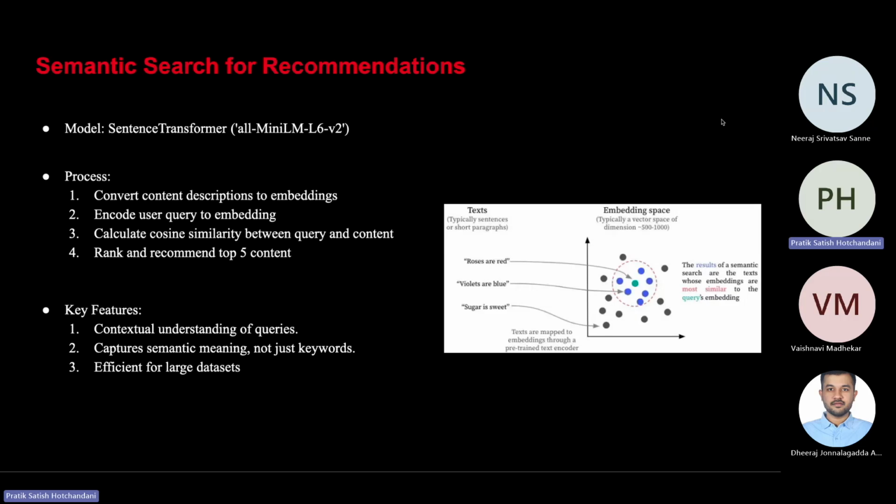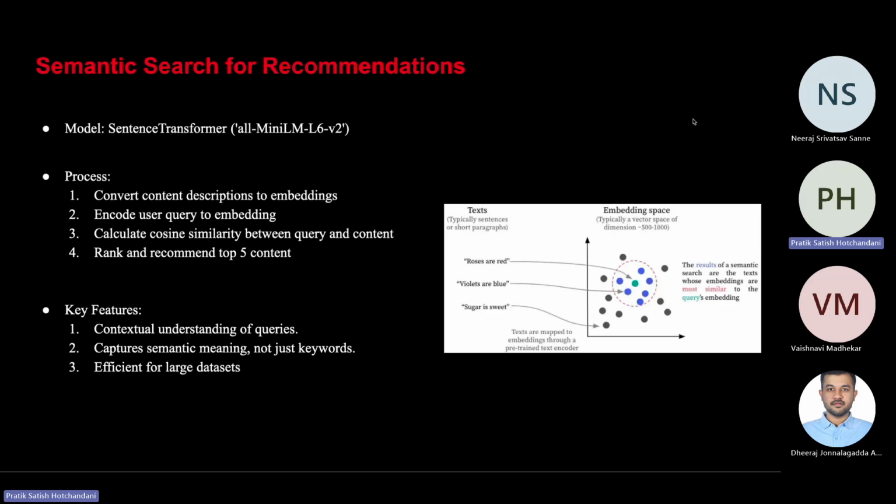First is converting the content descriptions into embeddings. Next is encoding user queries into the same embedding space. Third is calculating cosine similarity between queries and the content. And finally, ranking the recommended contents in the top five. This creates a sophisticated embedding space where similar content clusters together and enables contextual understanding beyond simple keyword matching. We can also see it from the graphs shared.